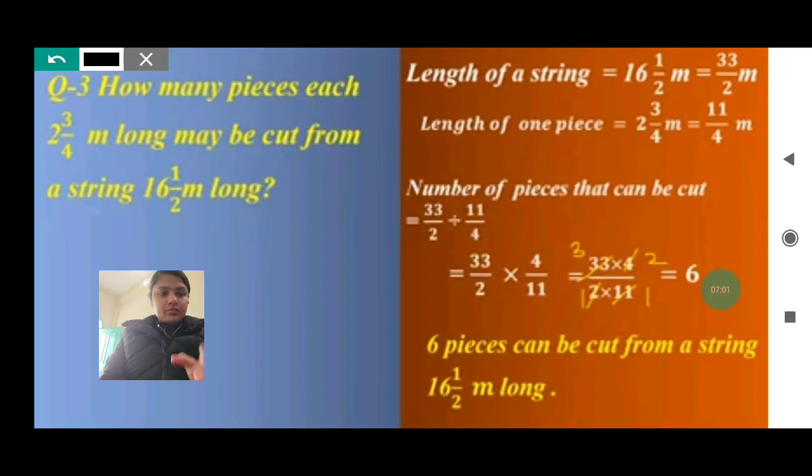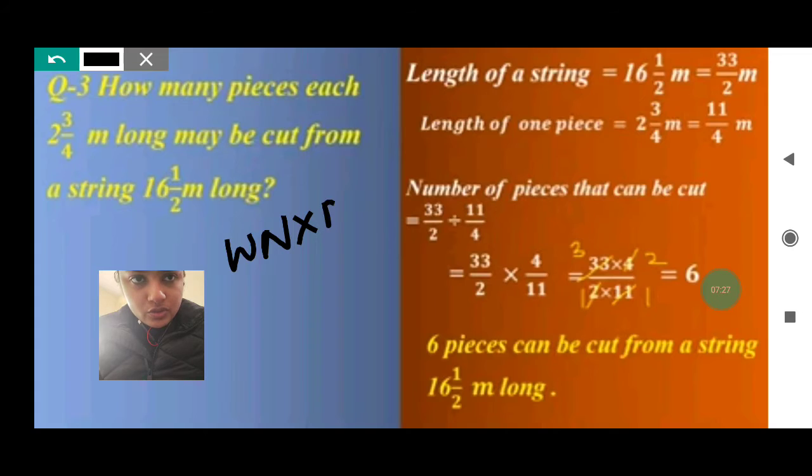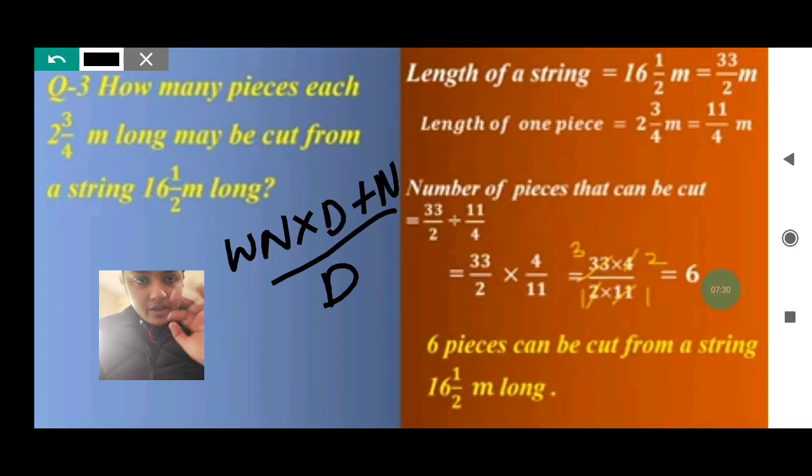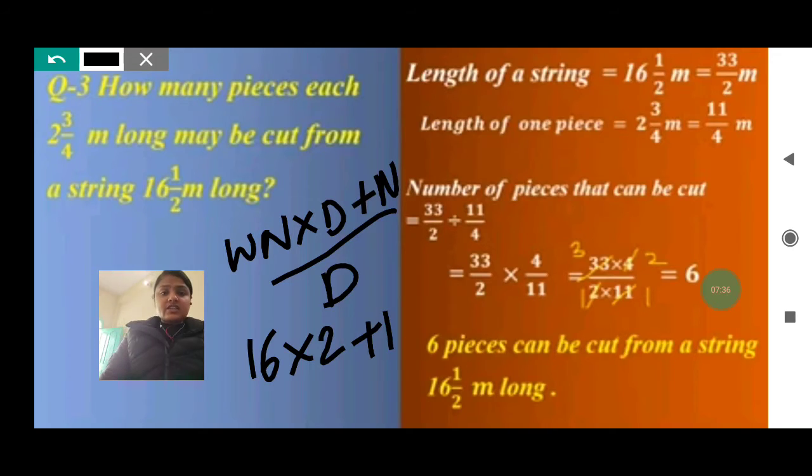Now I am here with one more question, that is, how many pieces, each 2 whole 3 by 4 meter long, may be cut from a string 16 whole 1 by 2 meter long? It's very easy. See, the length of the string is given first of all, that is 16 whole 1 by 2. Which will get converted into an improper fraction with the help of this formula, that is whole number into denominator plus numerator, by the denominator. According to that you will convert 16 into 2 plus 1. You will get 33 because 16 into 2 is 32 plus 1 is 33. 33 by 2, which is an improper fraction.